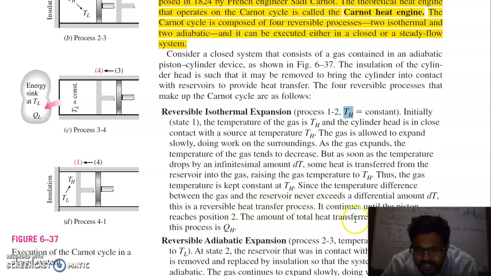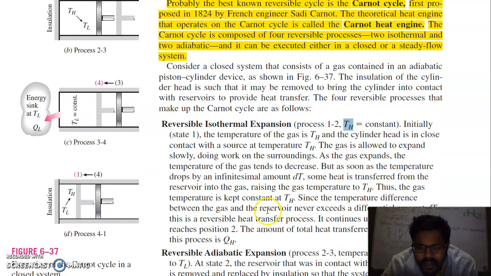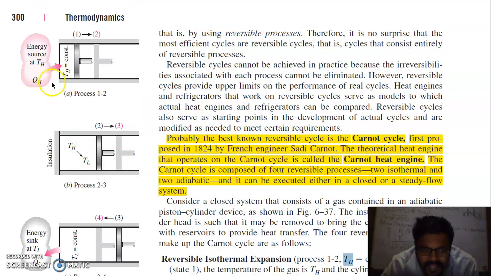The amount of total heat transferred to the gas during this process is QH. So the gas will take heat from the energy source, and when it expands, the piston will move. Before the drop of temperature, another amount of heat will enter the gas, so that during expansion from 1 to 2, the temperature within this cylinder is maintained constant at TH.